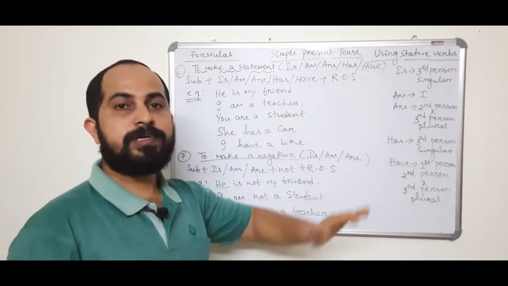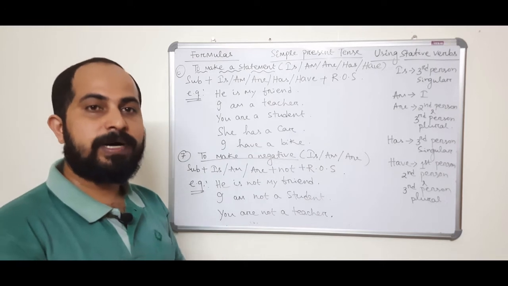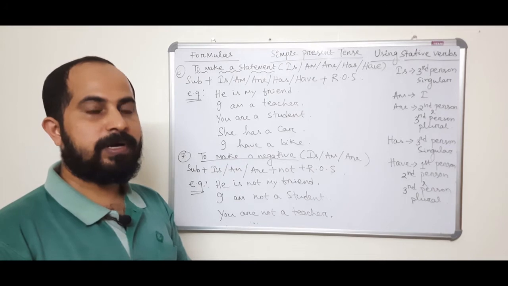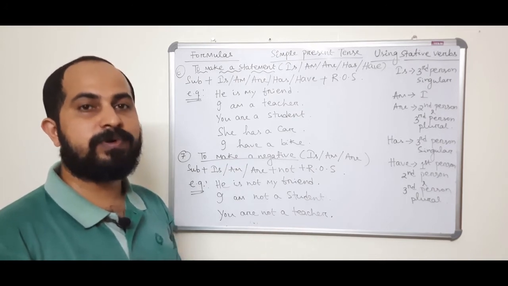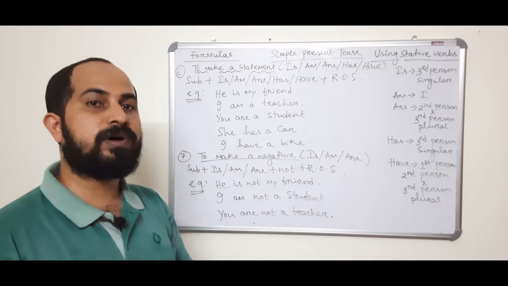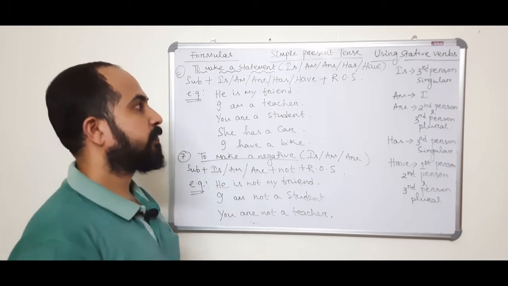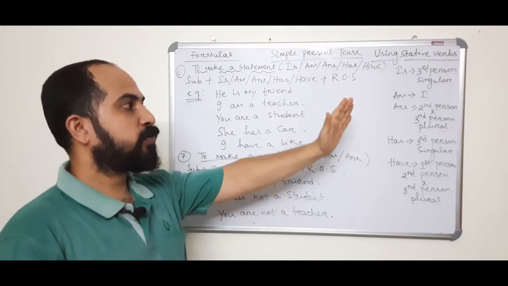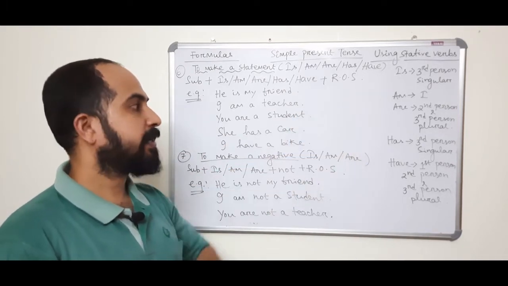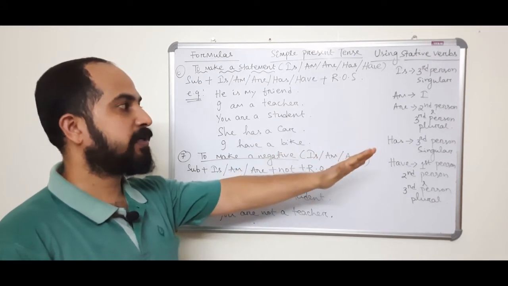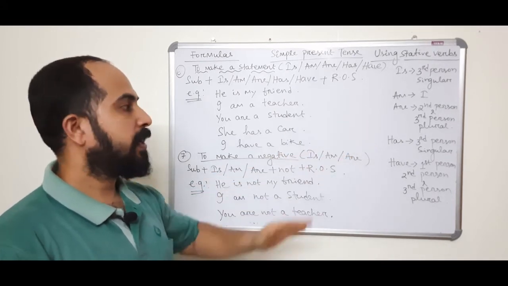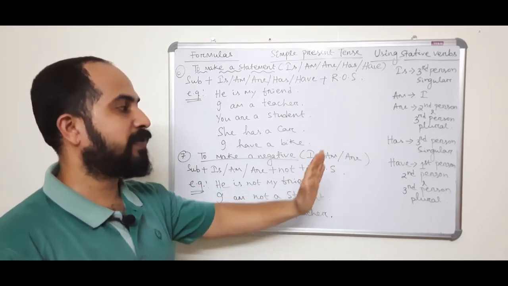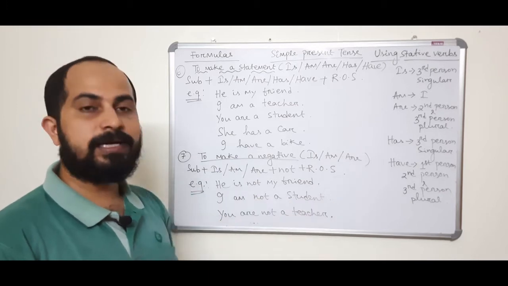In the same way, have also sometimes we use as an action verb. I'm having breakfast. Here it is an action verb. I have a car. It's a stative verb. Here there is no action involved. Is we use with third person singular. Am we use with first person, that is I. Are we use with second person and third person plural. Has we use with third person singular, and have we use with first person, second person and third person plural.